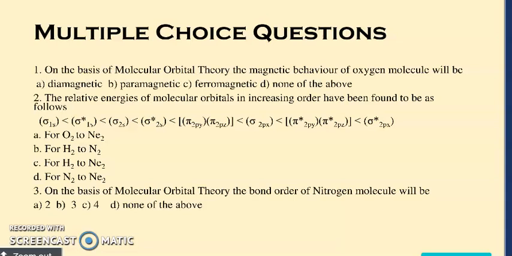We may write nitrogen molecule, carbon molecule, and this question can only be answered when you have understood the filling of electrons in the various energy levels. If you find that the electrons get paired, then we can say the molecule is diamagnetic. But if the electrons remain unpaired, then it is considered to be paramagnetic.